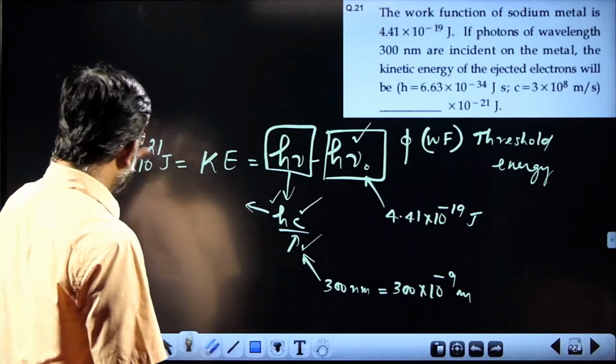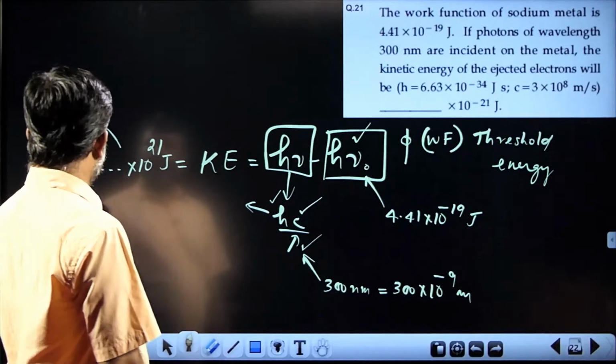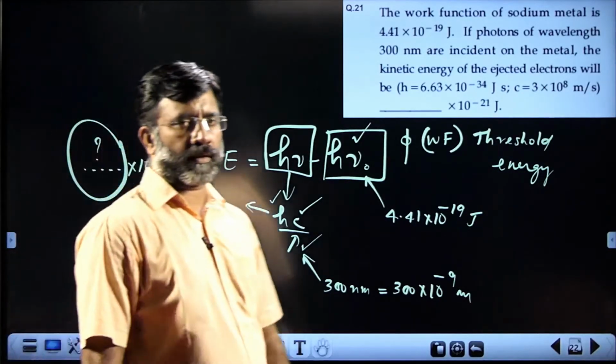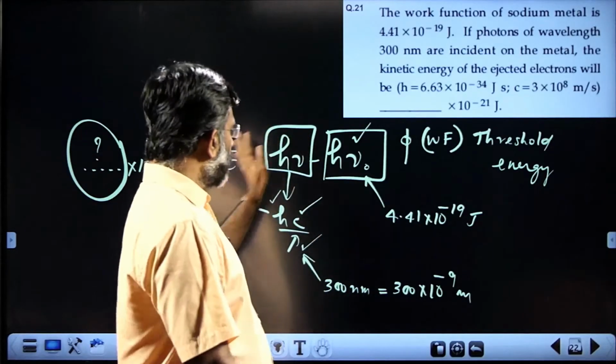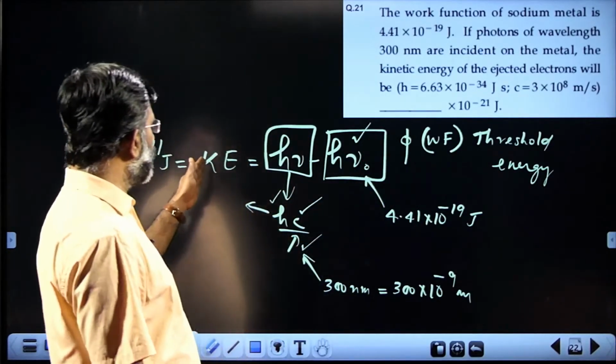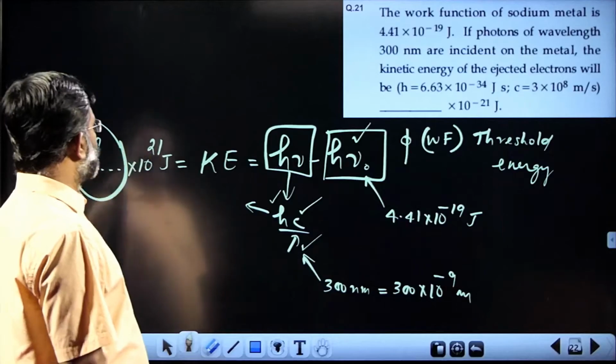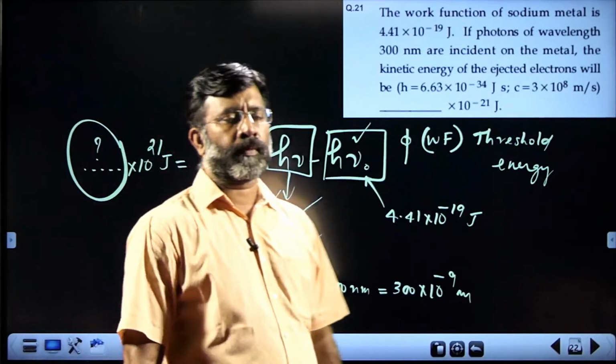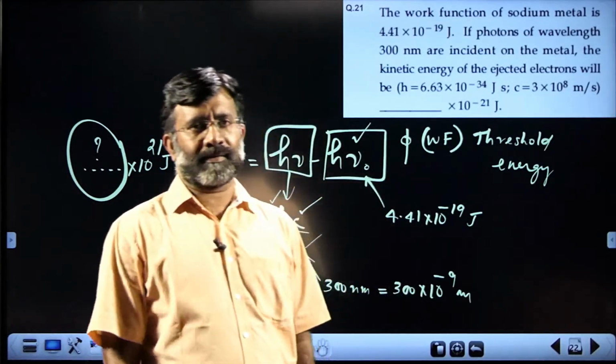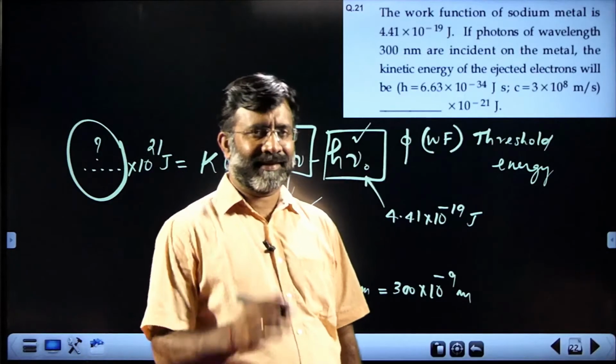In that format, what will this part be? That will come as an answer. So work this out, get your value and report that in terms of 10 power 21. That will give you the answer. Okay. Next.